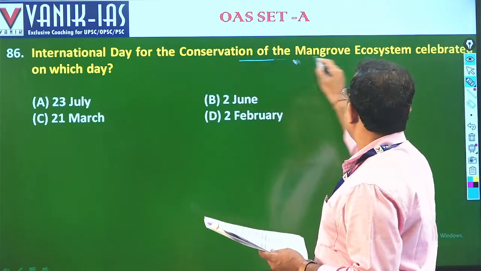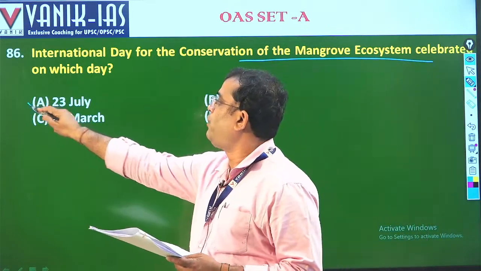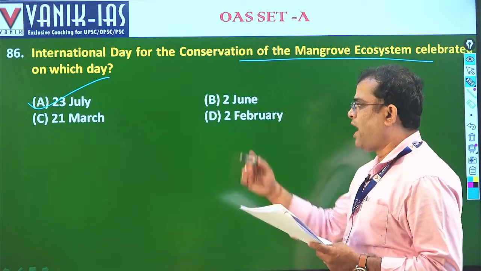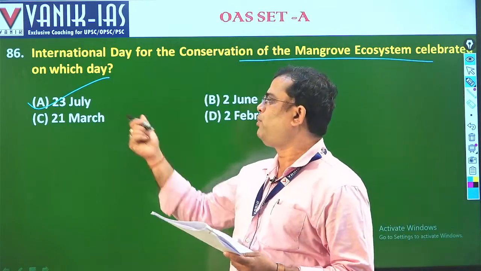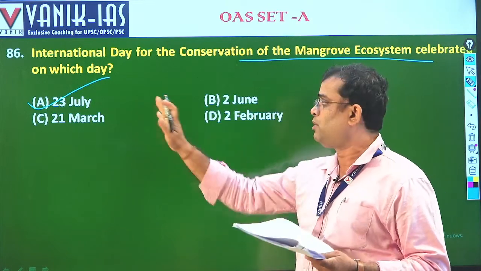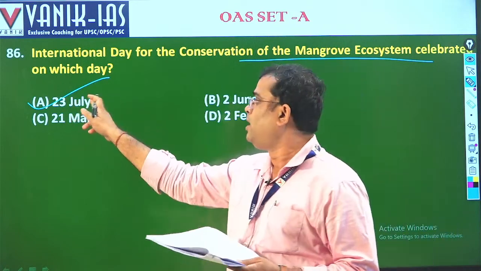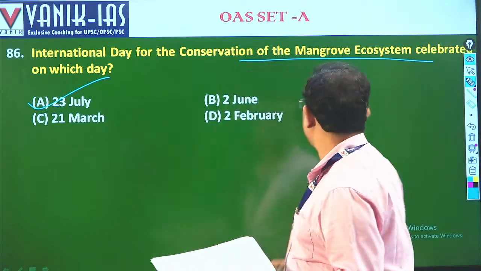International Day for the Conservation of the Mangrove Ecosystem is celebrated on which day? This is a direct question. This is your 23rd July. But actually it is 26th July. They might have taken 23rd, maybe in the reservation, but it is 26th. So here it is given 23, so you have to go for 23rd July.